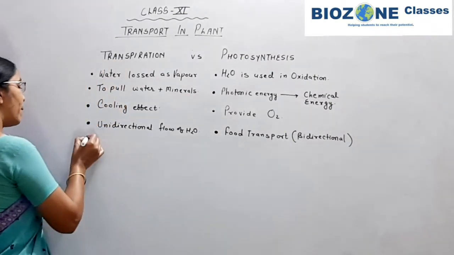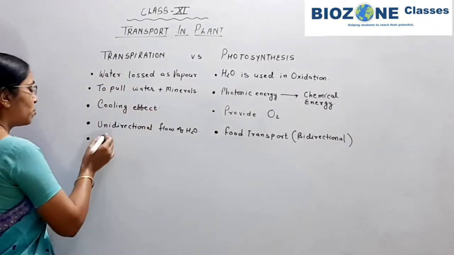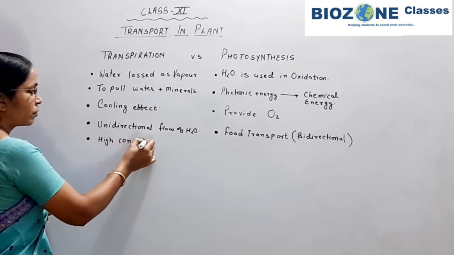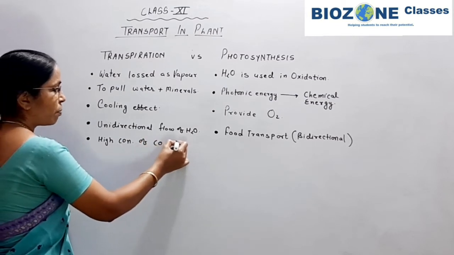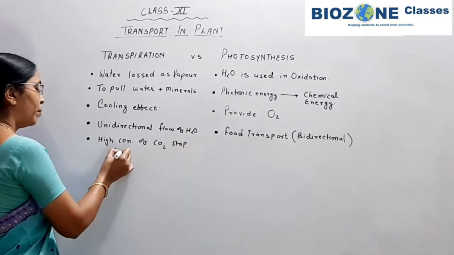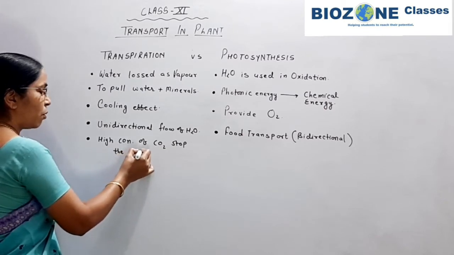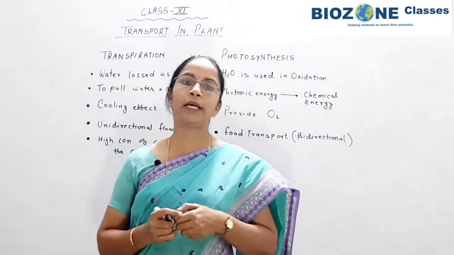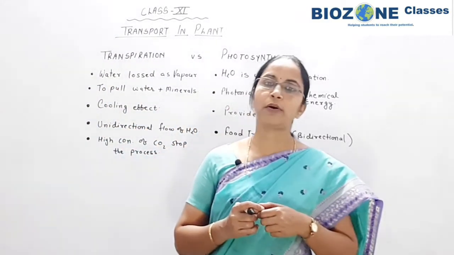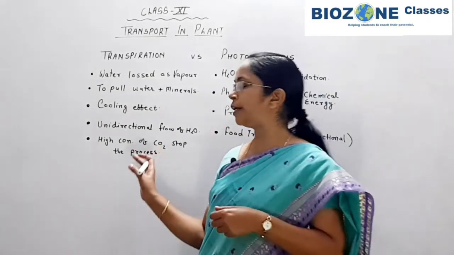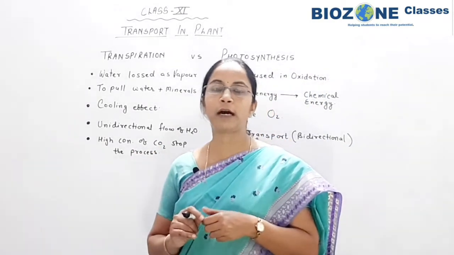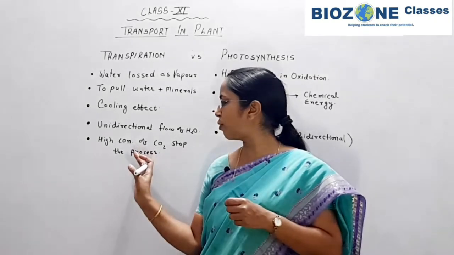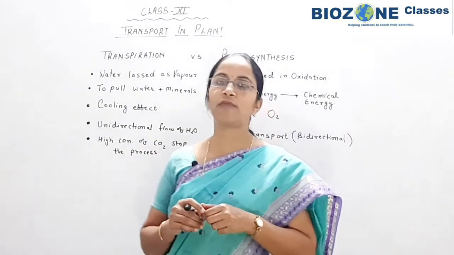Next, remember the impact of CO2. In transpiration, a high concentration of CO2 partially stops the process, because if the concentration of carbon dioxide increases around the stomata, then the stomata become partially closed, and that decreases or stops transpiration.